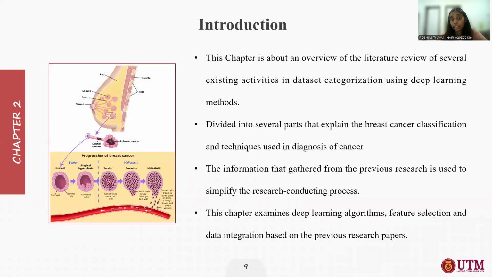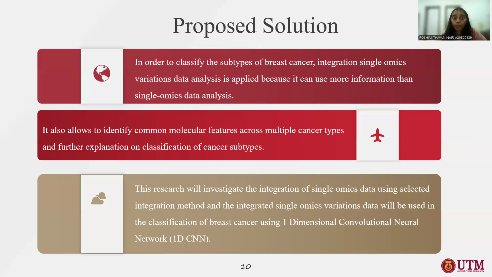So this chapter is an overview of the literature review, which consists of several existing activities in data categorization using deep learning methods. This part is divided into several sections, which explain breast cancer classification and the techniques we use to diagnose cancer. The information gathered from previous research is used to simplify the research process. This chapter examines deep learning algorithms, feature selection, and integration methods based on previous research.